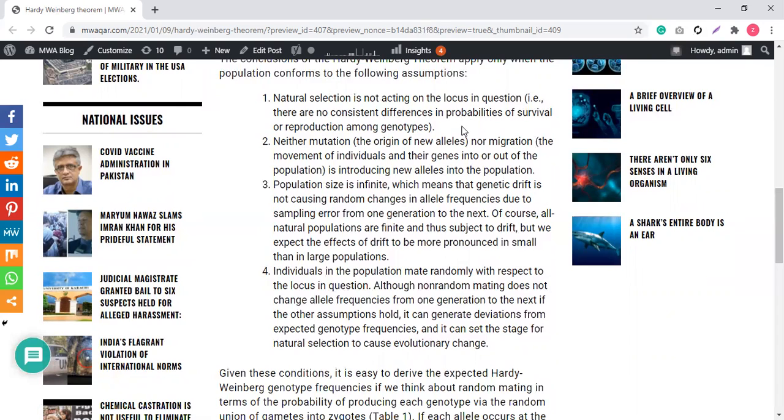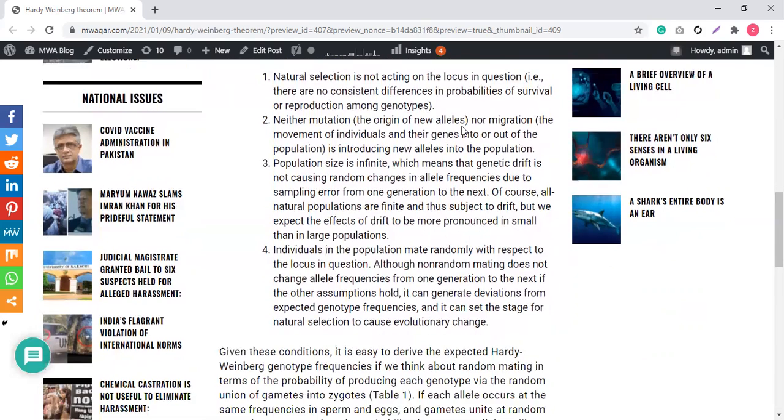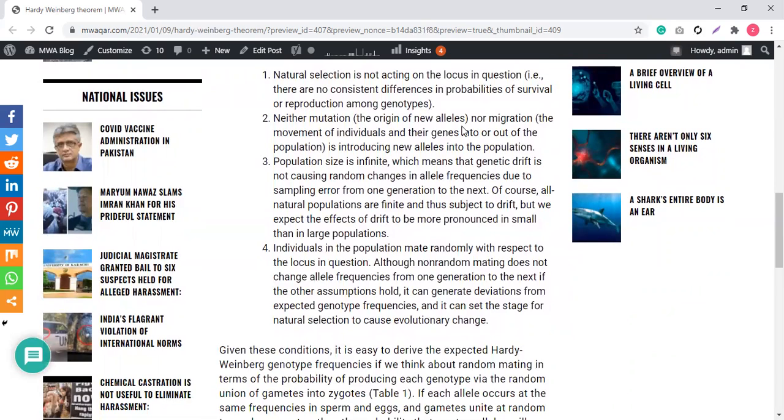You see, if natural selection is occurring, one population may die because they are not strong enough to handle the environmental situations or the competition, and so many factors that natural selection basically holds on. Or a population might increase in number because they are best fitted for natural selection. Again, the frequency of the alleles is also disturbed because of the change in the population number.